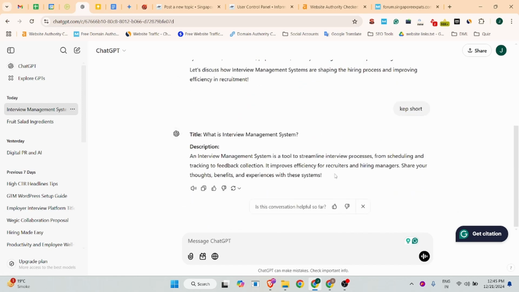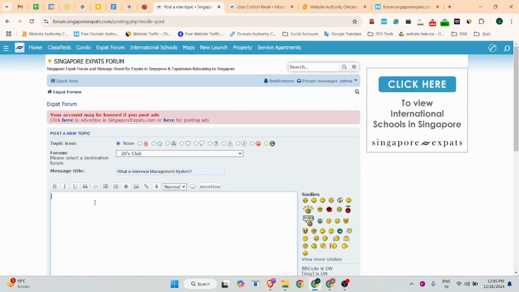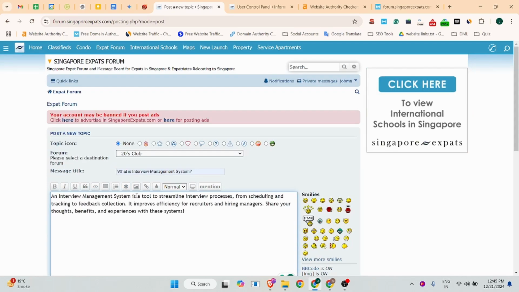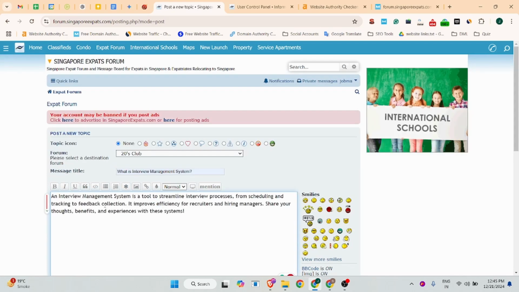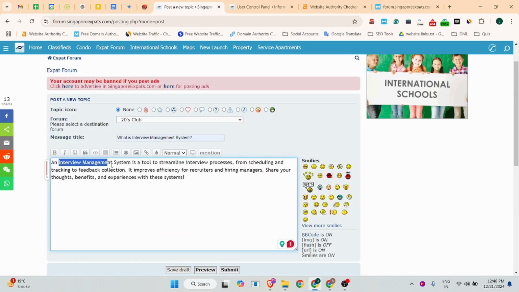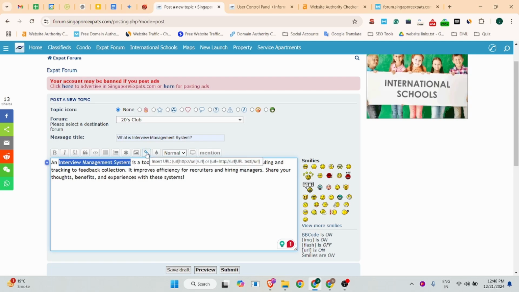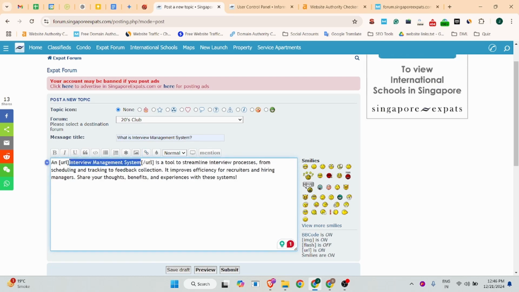An interview management tool system, interview process from scheduling and tracking to feedback collection to improve efficiency for recruiters. Yeah, and there we can put our thread description. And if you want to insert a hyperlink on any targeted keyword, you can select your keyword. There is a hyperlink option.